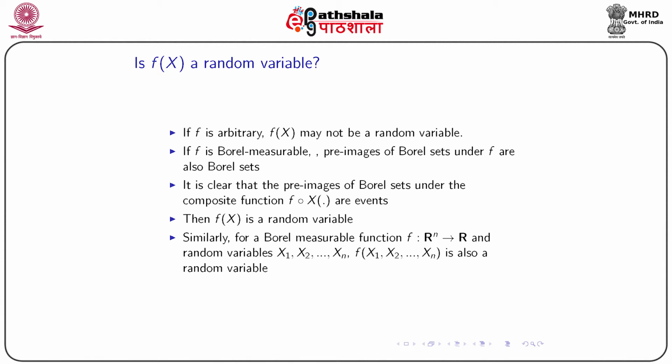It is clear that the pre-images of Borel sets on the composite function f(X) are events. Then f(X) is a random variable. And we can extend this concept from univariate to multivariate setup. Suppose instead of one random variable we have a vector X1, X2, ..., Xn, then f(X1, X2, ..., Xn) is also a random variable under the condition that f is a Borel measurable function. Here in the multivariate setup, it's a mapping from Rn, that is the n-dimensional real space, to the real line.